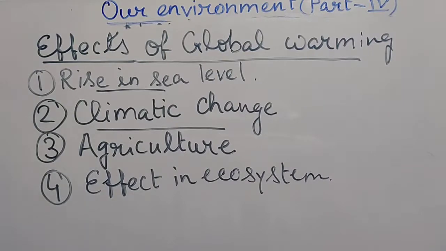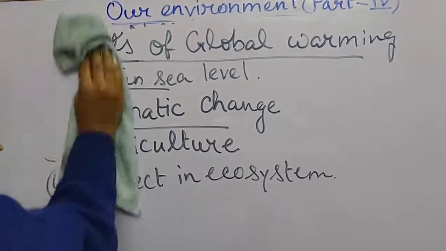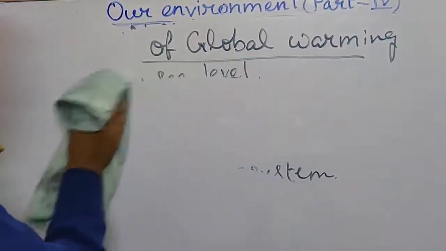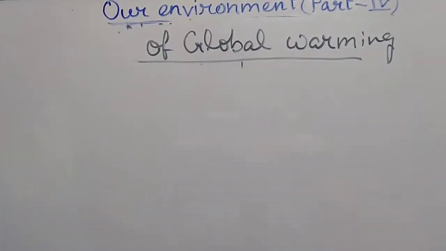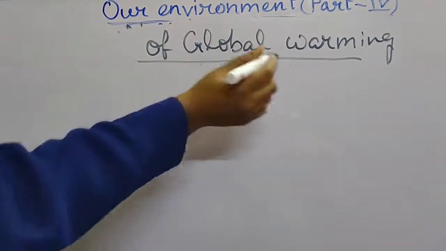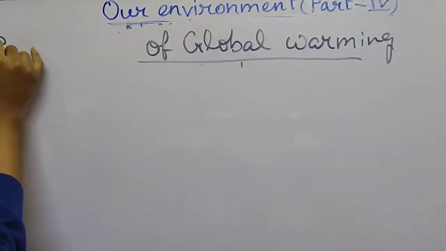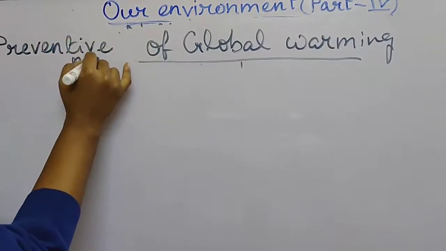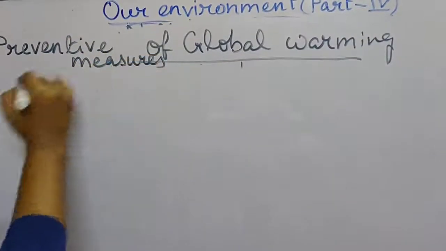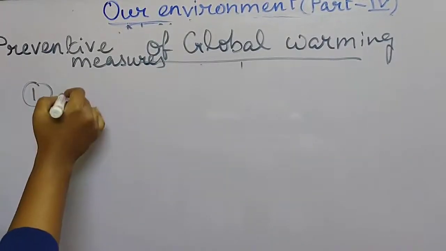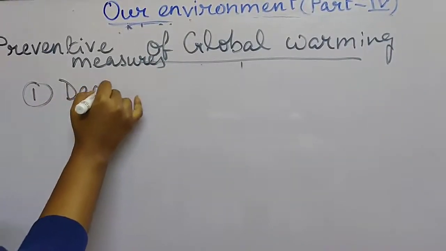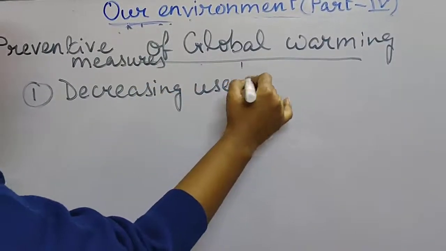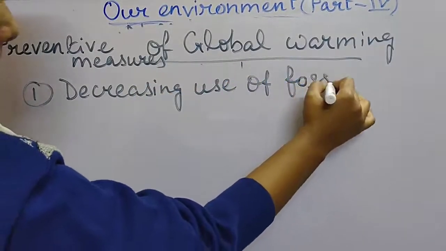And the last point, what are the remedies, or what are the preventive measures that we can take for decreasing the greenhouse gases or for global warming? What preventive measures can we take? So number 1 is, first of all, decreasing use of fossil fuels.